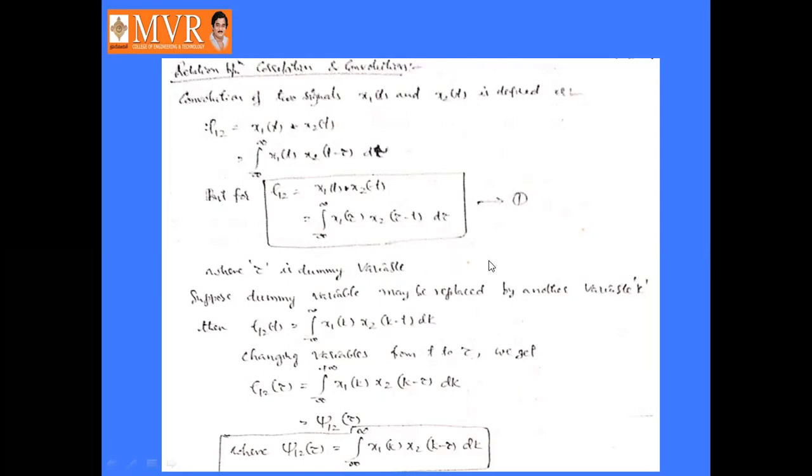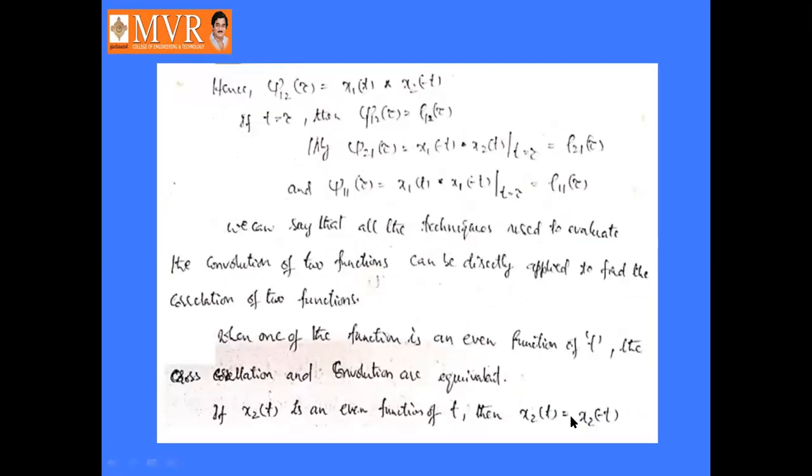Suppose this dummy variable tau is replaced by k, then this equation number 1 becomes integral minus infinity to infinity x1 of k into x2 of k minus t dk, right? Now we are changing the variables t to tau, then it will become integral minus infinity to infinity x1 of k into x2 of k minus tau dk. This is nothing but a cross correlation function, that is J12 of tau. So integral minus infinity to infinity x1 of k into x2 of k minus tau dk, right? That is cross correlation function.